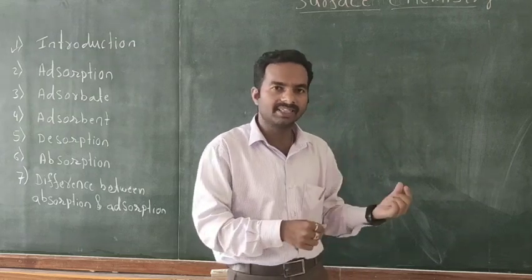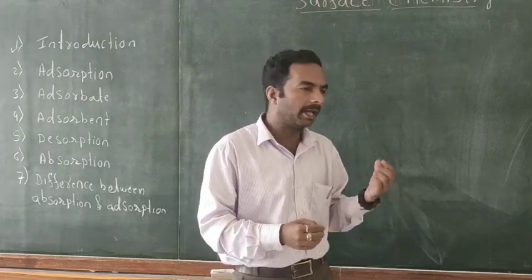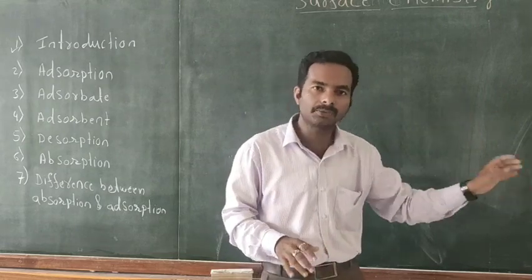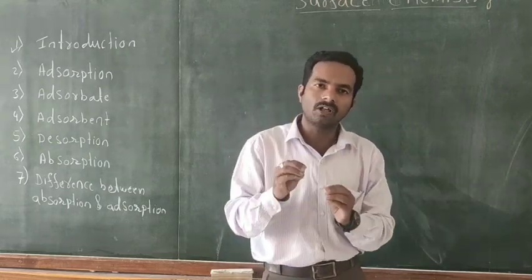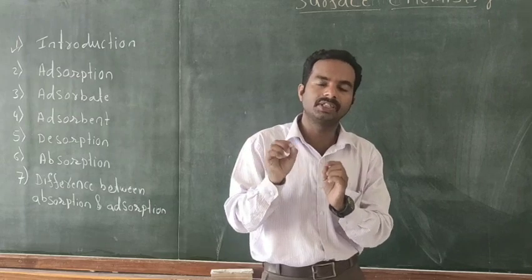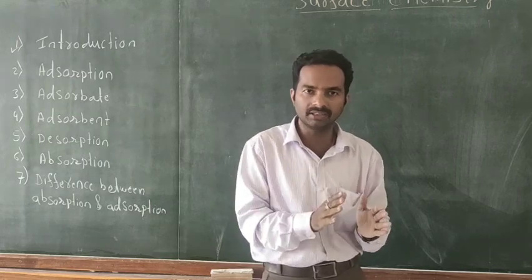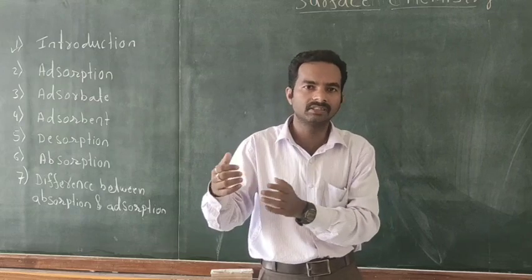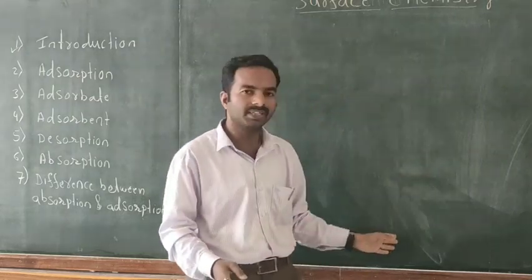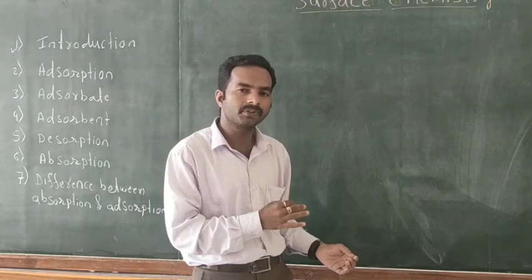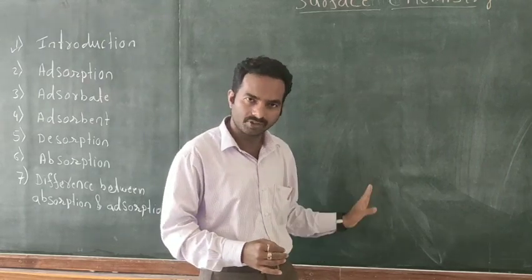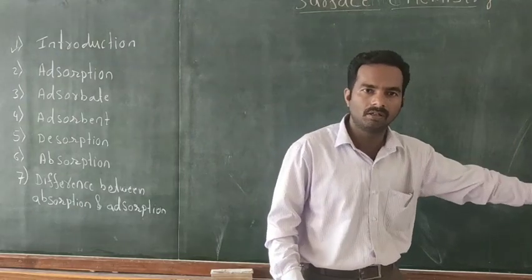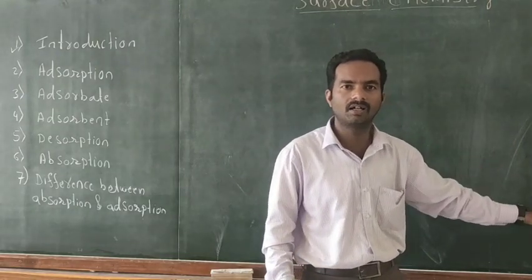Next, the third point: absorption is carried out at a steady rate. But in case of adsorption, the rate of adsorption is very high in the beginning and slowly decreases until equilibrium is reached. An example is water absorbed by a sponge in case of absorption, and ink adsorbed by chalk in case of adsorption.